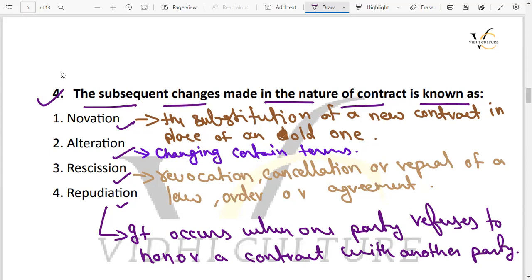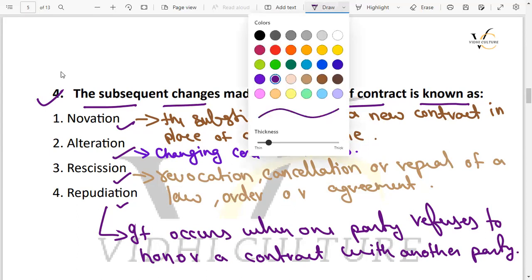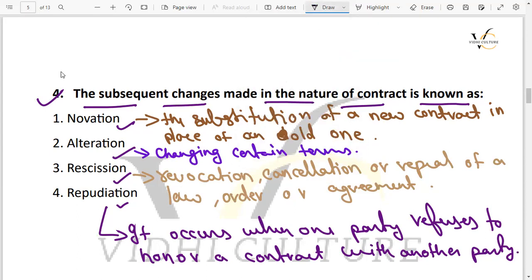So this is the meaning of repudiation here. So coming back to the question, what is the right answer of this question?